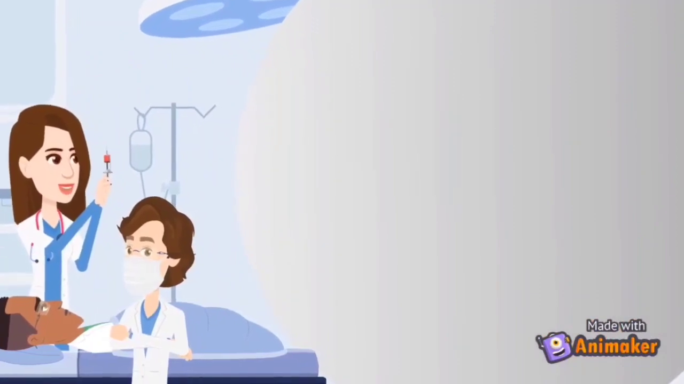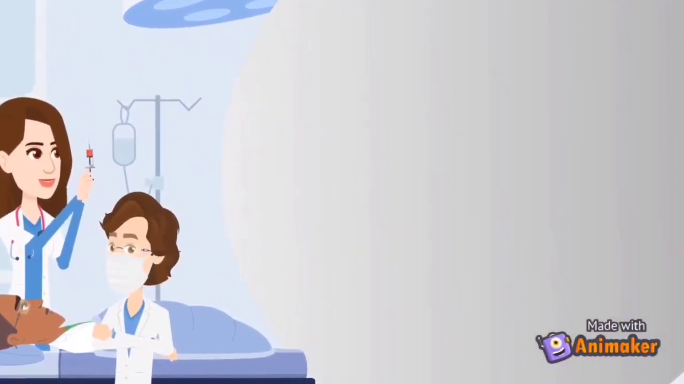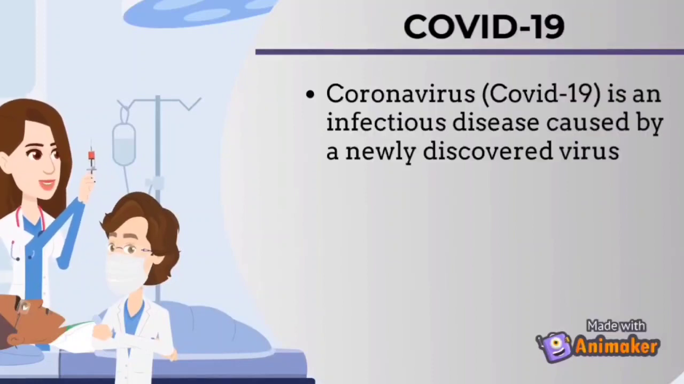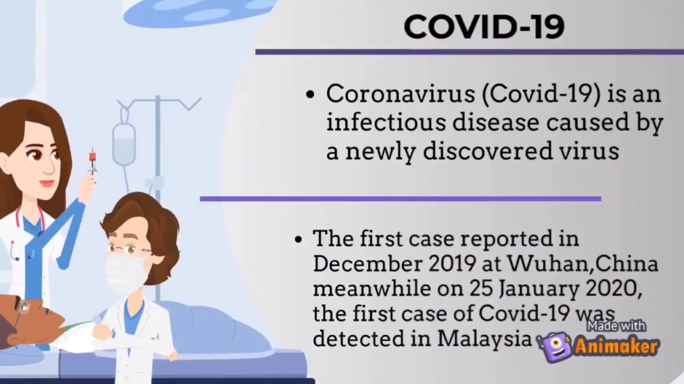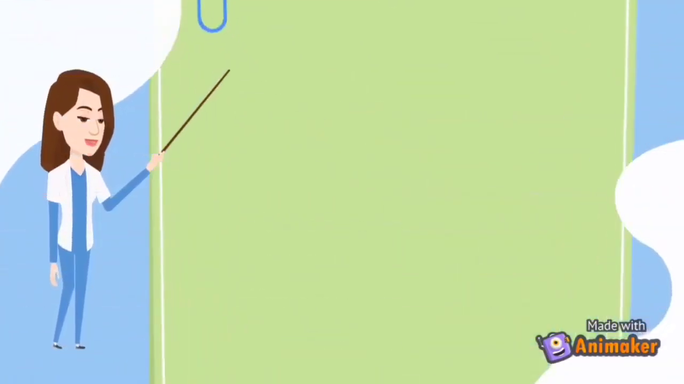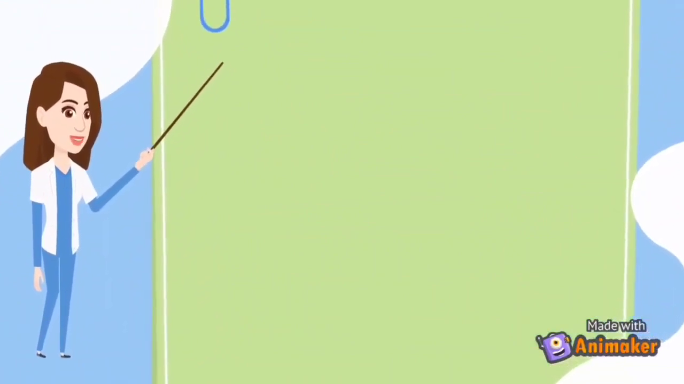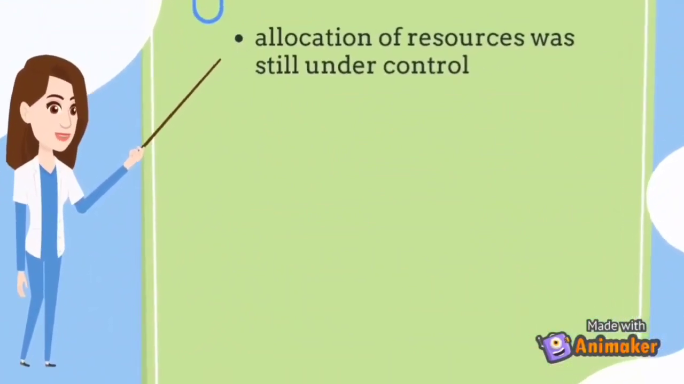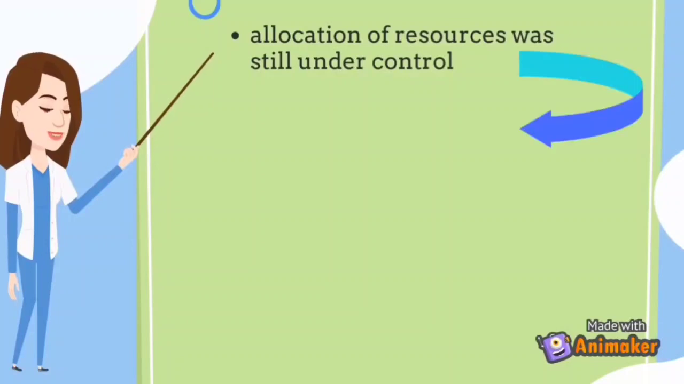At the end of 2019, our country was shocked by a very dangerous virus which is COVID-19. Coronavirus or COVID-19 is an infectious disease caused by a newly discovered virus. The first case reported in December 2019 at Wuhan, China. Meanwhile, on 25th January 2020, the first case of COVID-19 was detected in Malaysia. Before COVID-19 invaded Malaysia, the allocation of resources was still under control, although it was limited but still adequate.